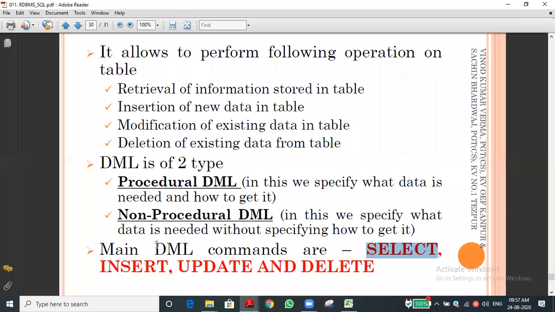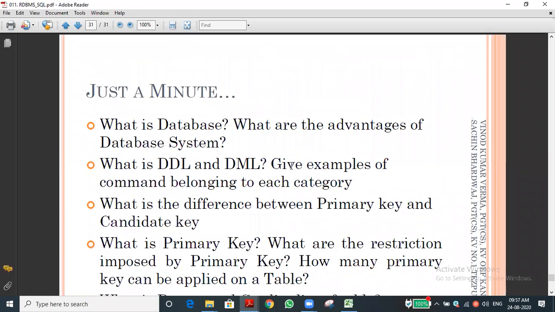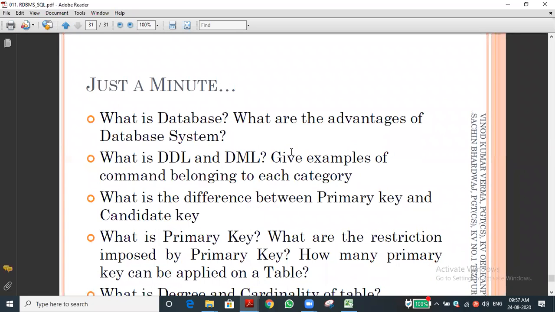This is also a very important question: select, insert, update, and delete. Just remember this point. This will also come in the exam. This is the example: retrieving the information, meaning getting or fetching the data; inserting new data; modifying means updating; deletion means deleting a record from the table. Have you understood this concept? Have you understood? Hello. Yes, sir.